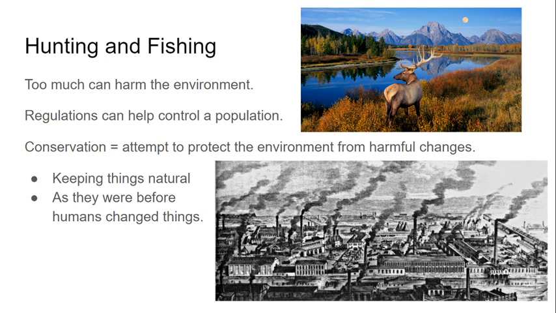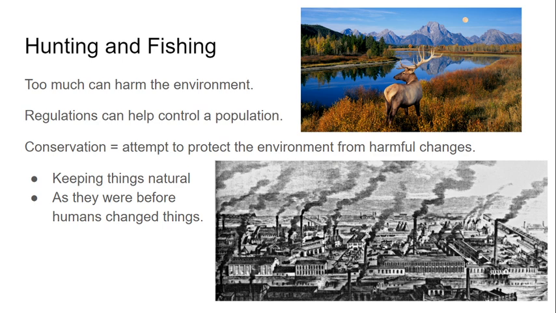Deer, for instance, are very overpopulated in Minnesota, especially in a lot of regions. And so depending on where you are in the state, you might have a different limit, and have a different number of deer that you can kill during that hunting season. And it's all based upon how many deer are in the area. And so these experts are able to do some science and figure out what would be a healthy population. And so they are able to put some regulations in place.